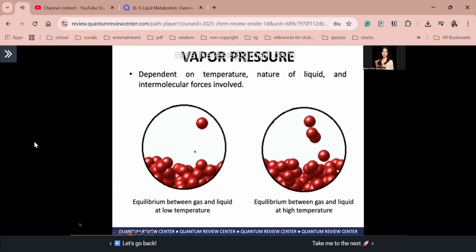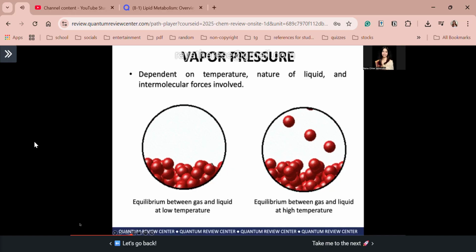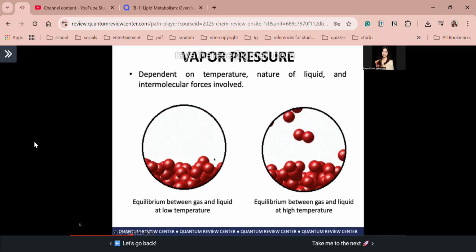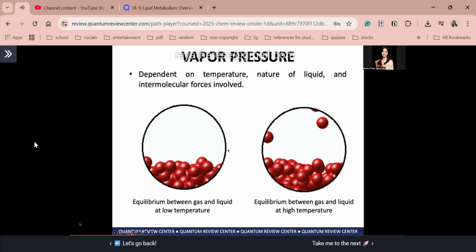Okay? And this means that at lower temperature, fewer molecules have sufficient energy to escape from the liquid or solid. Konti lang ang kaya magkaroon ng condensation and evaporation. Tingnan nyo, bumabalik din sila. Then, meron din nag-evaporate, diba?